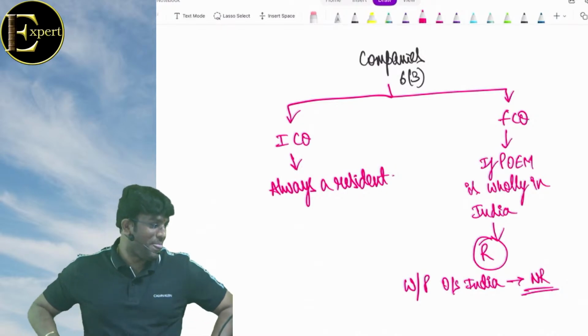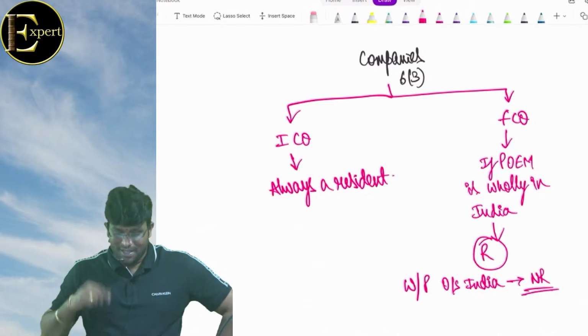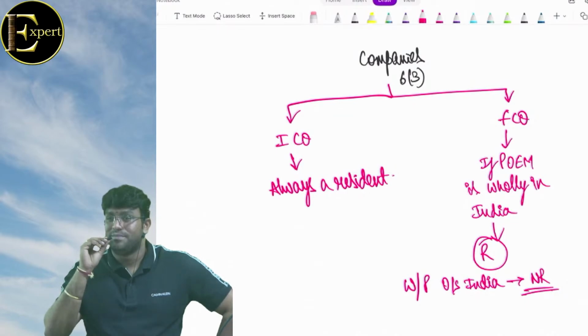Very good. Control set done. Are we clear?